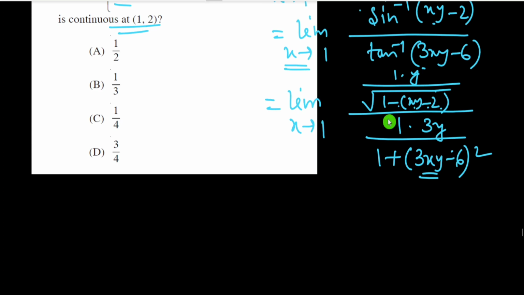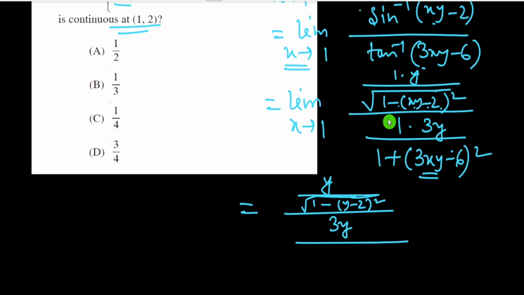So now we put x equal to 1, which gives y by root under 1 minus (y minus 2) whole square, and 3y by 1 plus (3y minus 6) whole square.